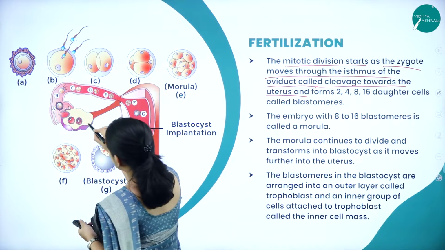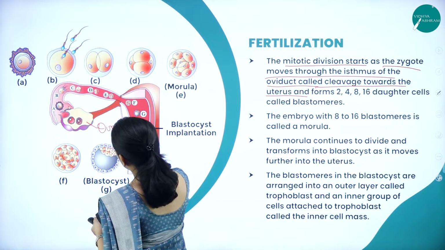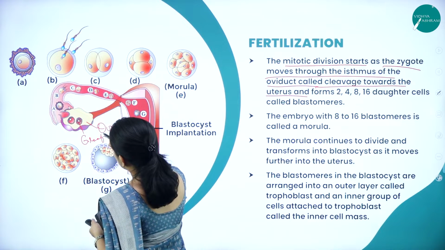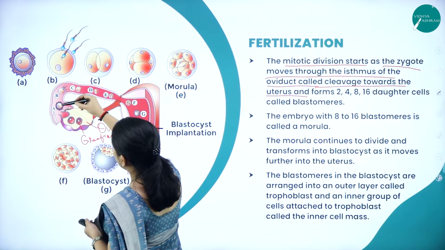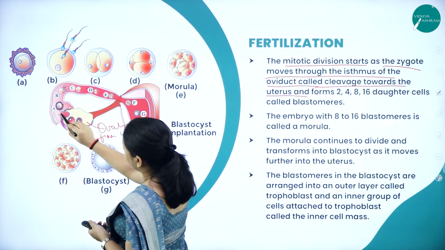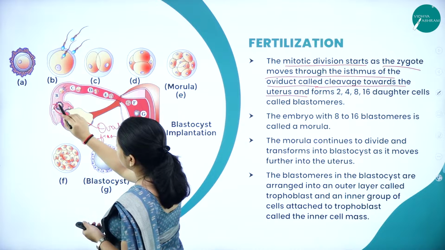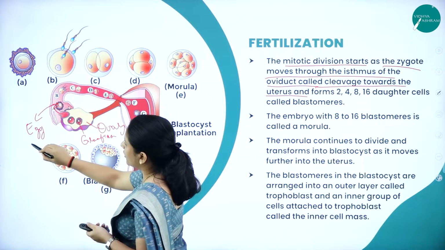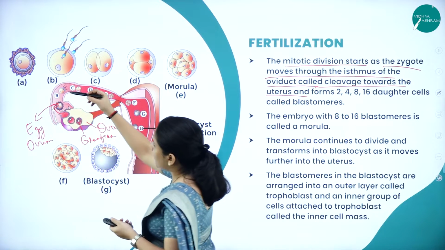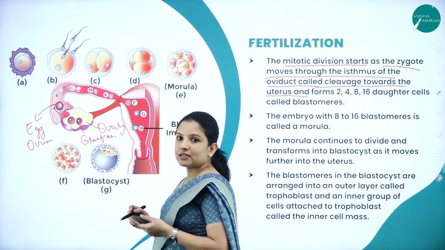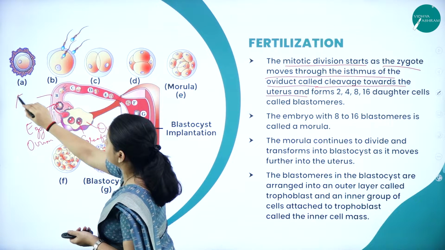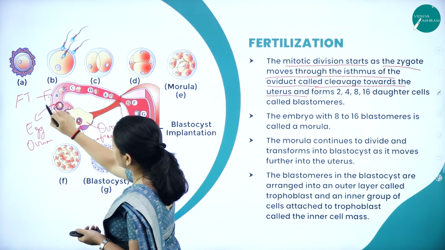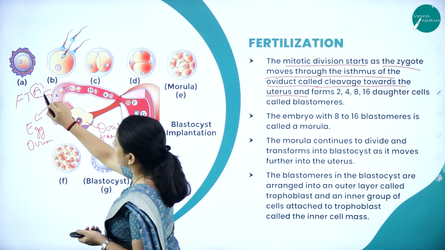If you can see here, here is the ovary. In this ovary, what has been produced? The Graafian follicle. This Graafian follicle will mature and rupture. Once it ruptures, what will it release? It will release the egg, which is also called the ovum. Once this ovum is released, what happens? This whole thing is the fallopian tube, I'll just write it as FT. This is the ampulla region, I'll write it as A.